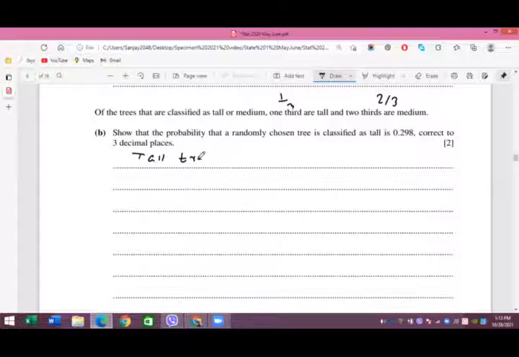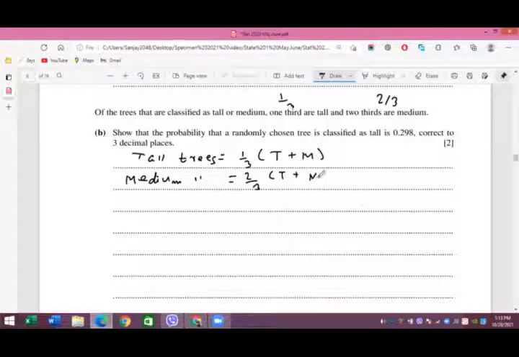Tall trees, you can say this is equal to 1/3 of all the tall and medium sized trees. And also you can say that the trees of height medium, that means medium trees, are in the proportion of 2/3 of t plus m.